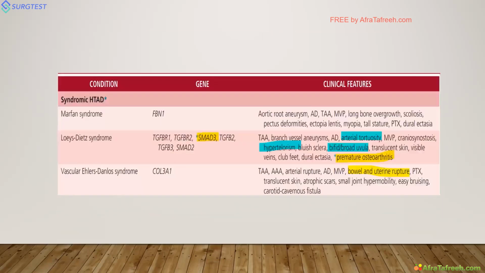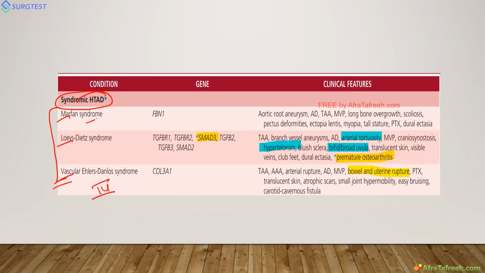So this is the flow chart. The syndromic hereditary thoracic aneurysmal disease. Most important are these three syndromes: Marfan's, Loeys-Dietz, and vascular Ehlers-Danlos. Vascular Ehlers-Danlos is type 4 EDS. So our last option is type 1.